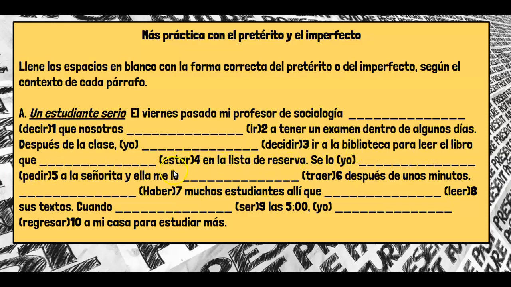So you're giving this detail that this book was on reserve, this is background info, so this is going to be imperfect. It's going to be estaba. Yeah? So después de la clase yo decidí, one time, ir a la biblioteca para leer el libro que estaba en la lista de reserva. So this is background detail.